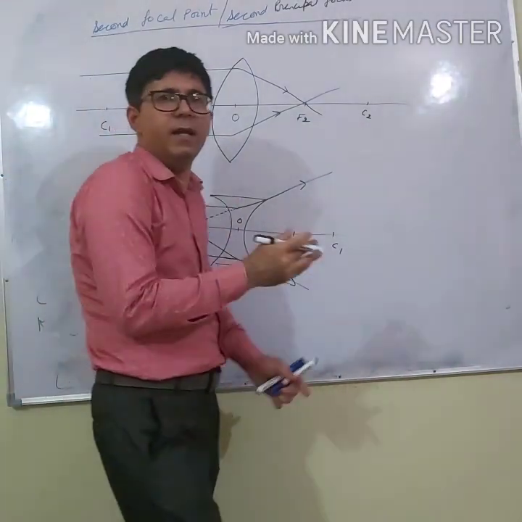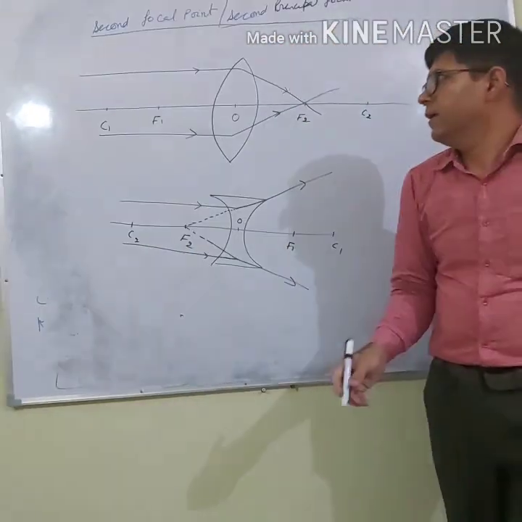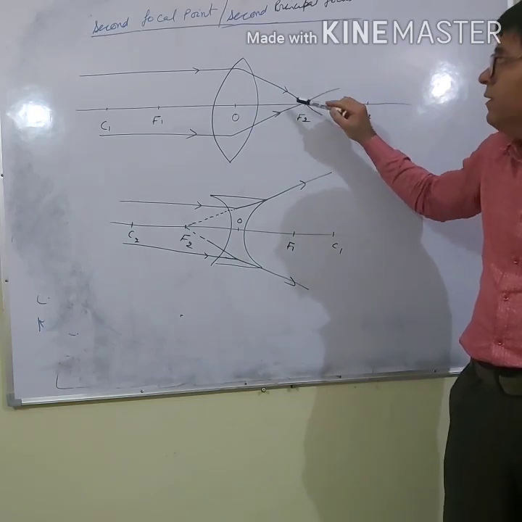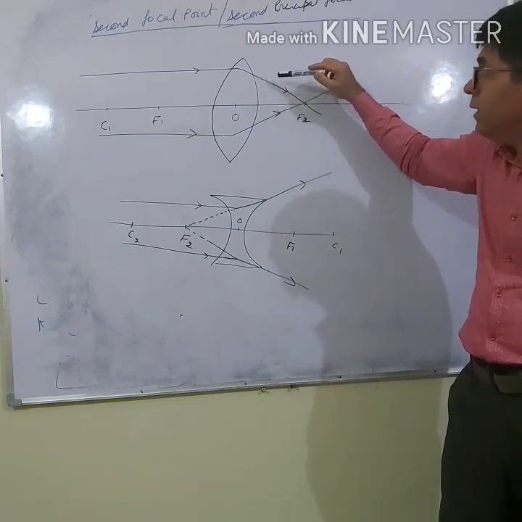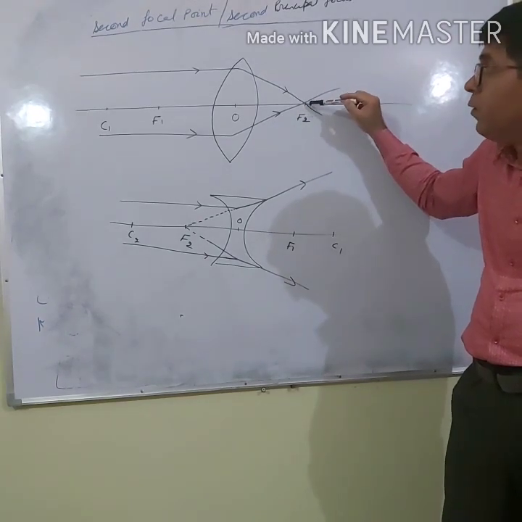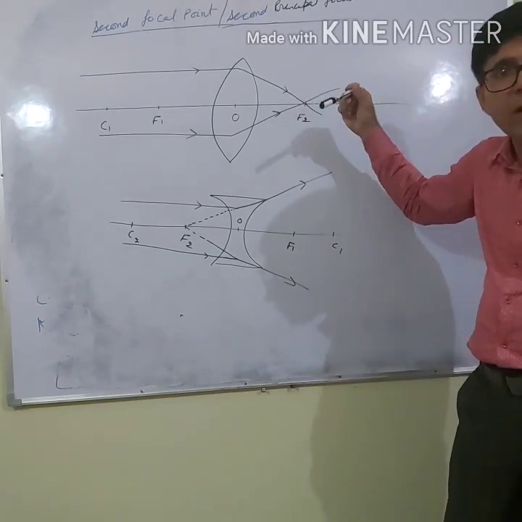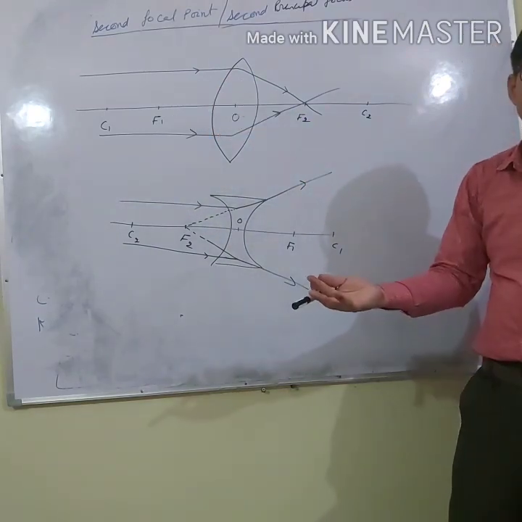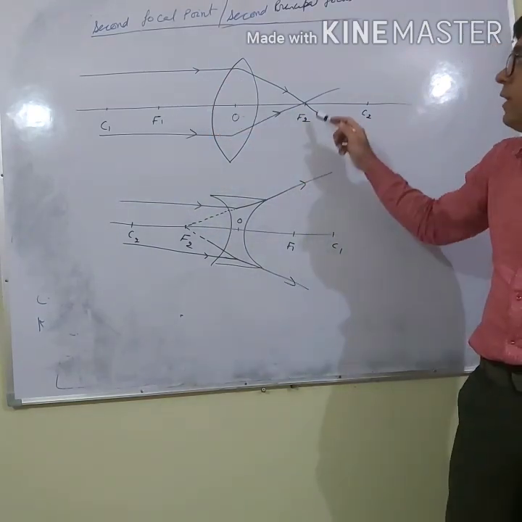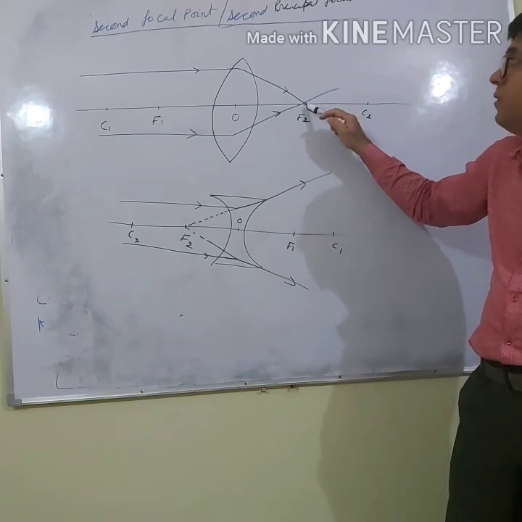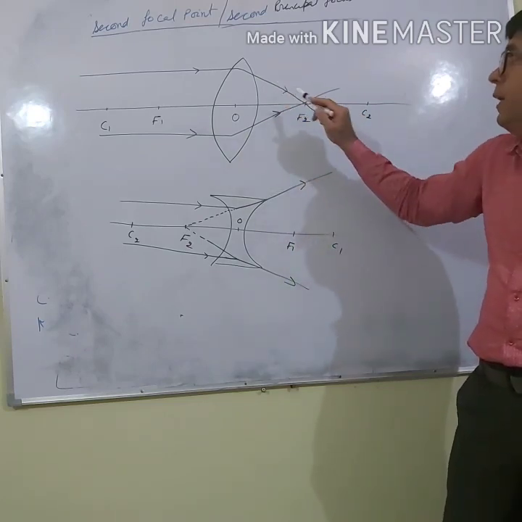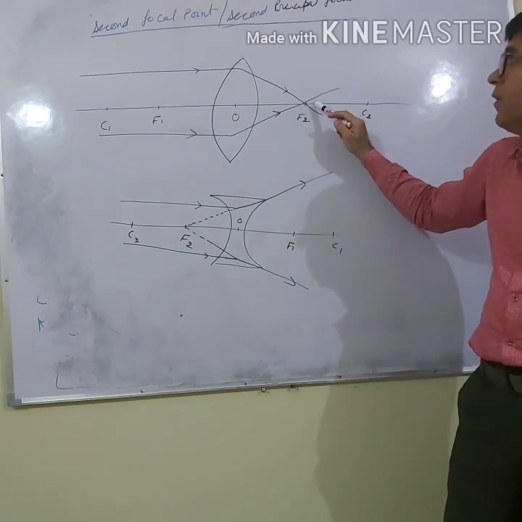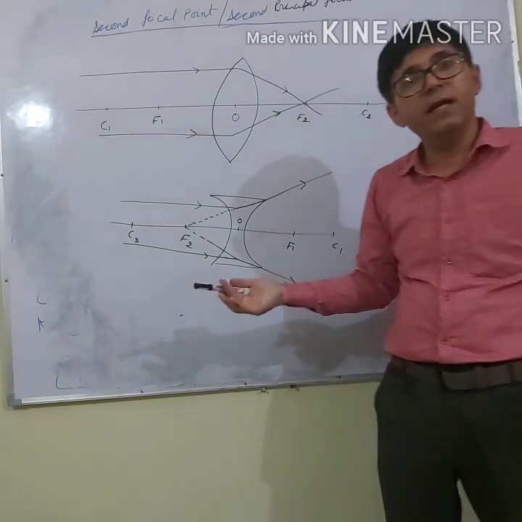And what about the second? Reverse of this. It is the point on the principal axis where the image of an object is formed after refraction when the object is at infinity.